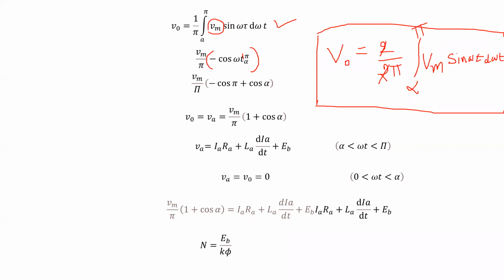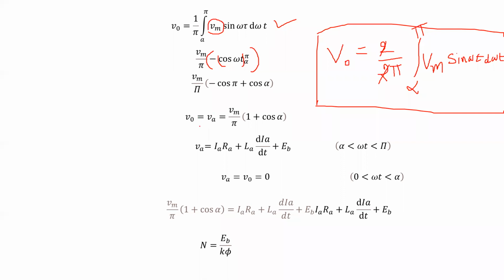यहाँ पर लिमिट्स क्या हो जाएगा? Pi to alpha. यहाँ पे लिमिट्स pi to alpha. So Vm by pi, minus cos upper limit minus cos lower limit, minus into minus plus, minus cos pi plus cos alpha. Clear? Vm by pi into minus cos pi plus cos alpha.